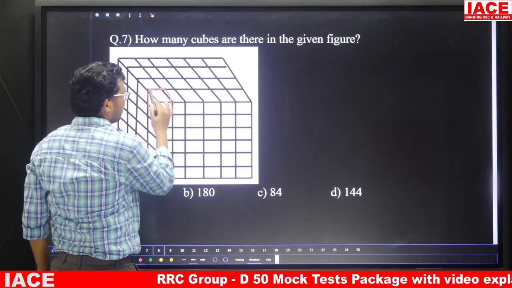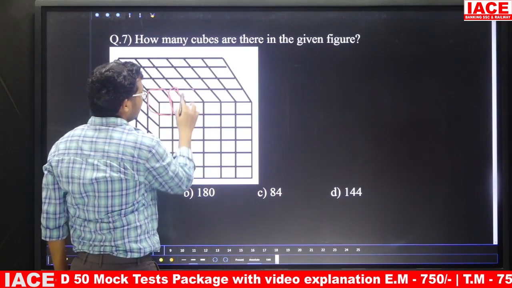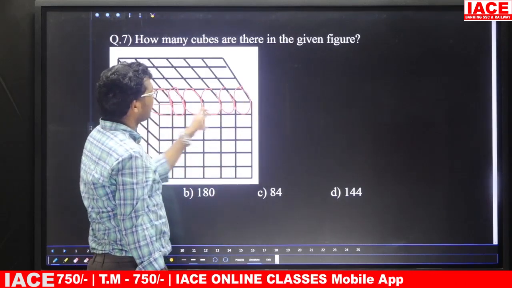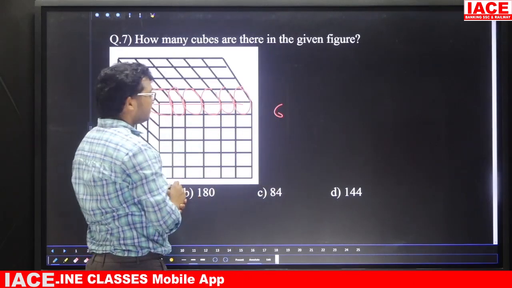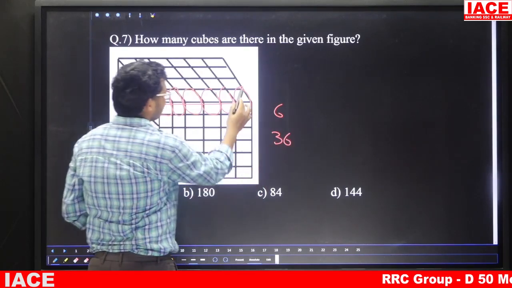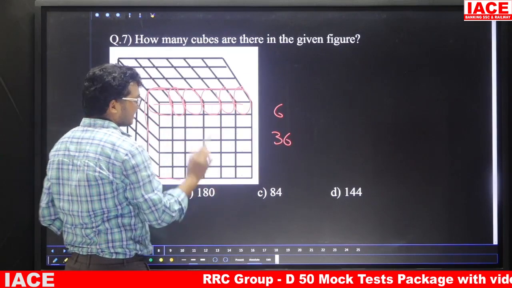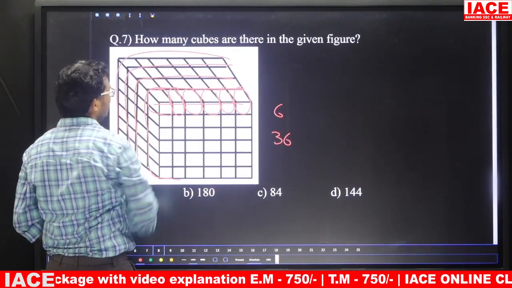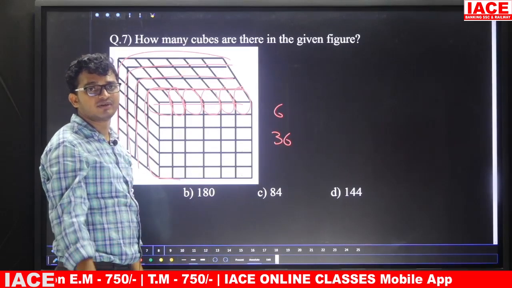Once again, for this one here, 1 cube, this one is 1, this one is 1, this one is 1, this one is 1, this one is 1. That means in one row we have a total of 6 cubes, and we have a total of 6 rows. That means total is 36, only for this layer. The second layer also 36, third layer also 36, fourth layer also 36. So the answer is option D, 144.